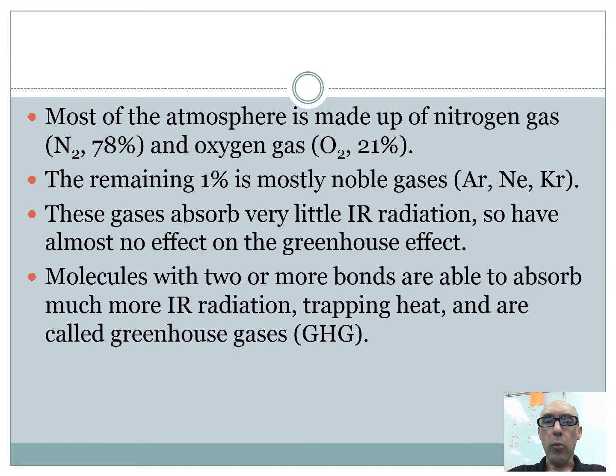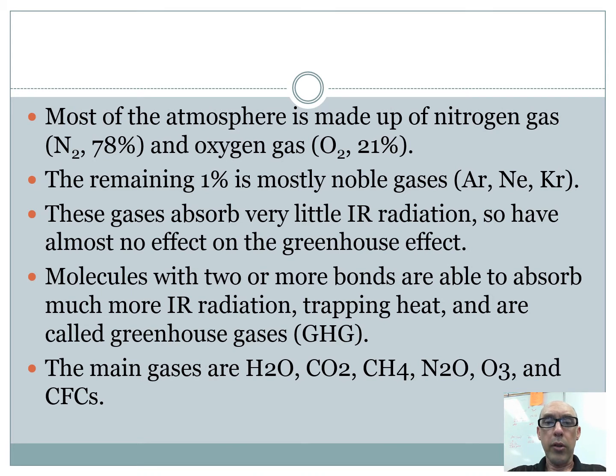Molecules that have 2 or more bonds are the ones that are able to effectively absorb infrared radiation. They're the ones that trap the heat, and we call these molecules greenhouse gases, or GHG. The main ones are water vapor, carbon dioxide gas, methane, nitrous oxide or N2O, ozone, and CFCs.